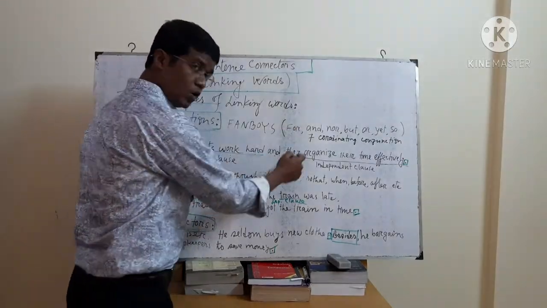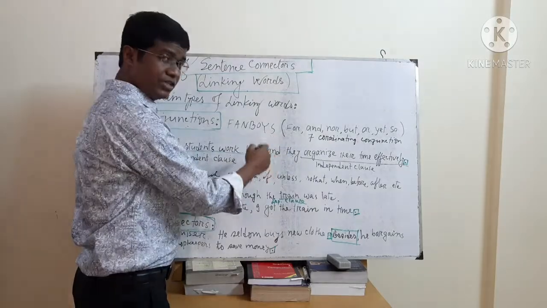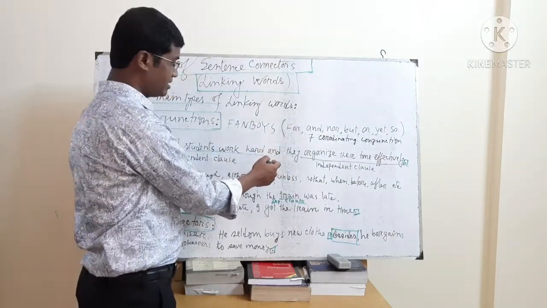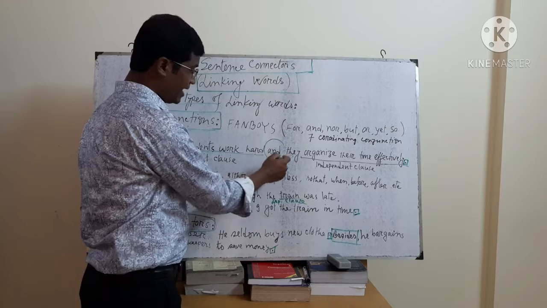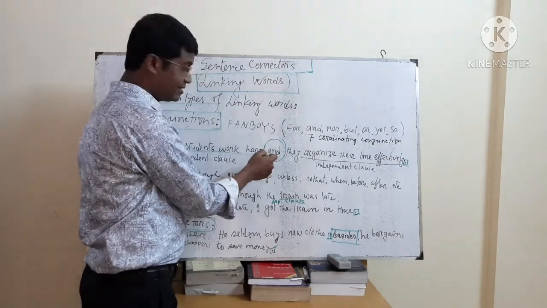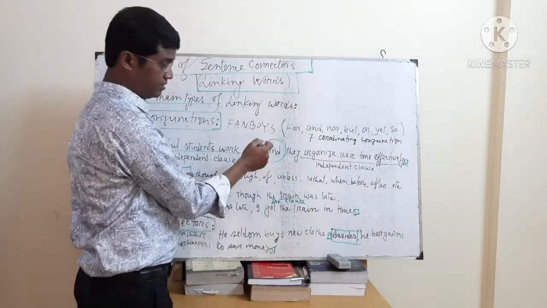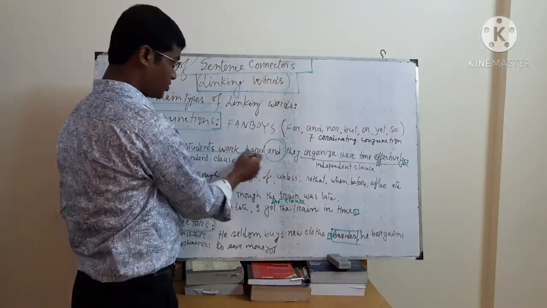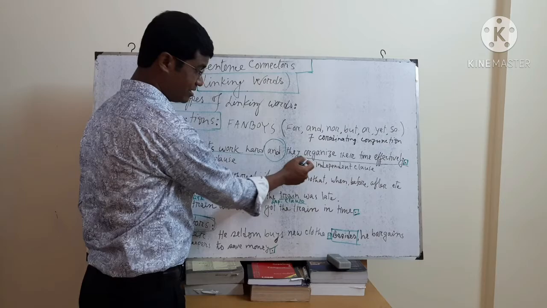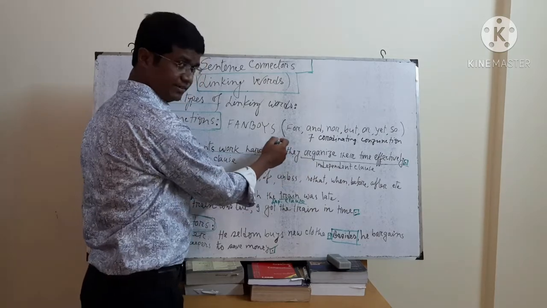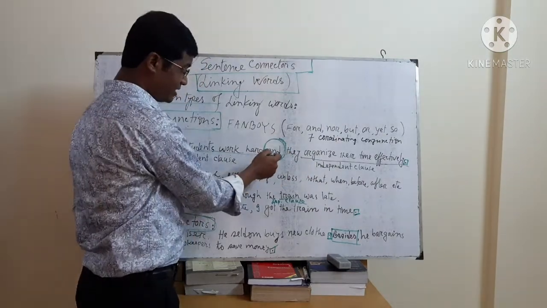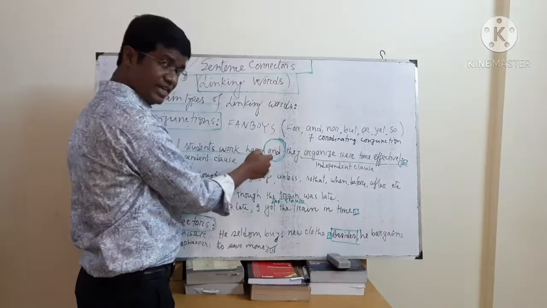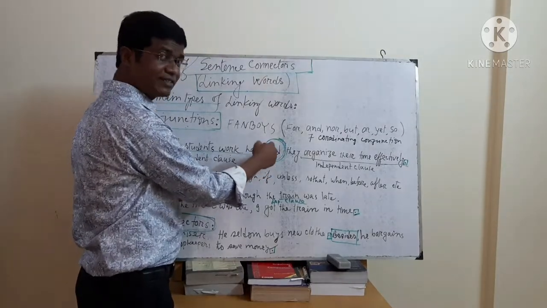And these two parts of a sentence are linked by and. And is a conjunction. This is called a coordinating conjunction because two coordinate clauses are linked by and. We see and is used here in the middle of the sentence.